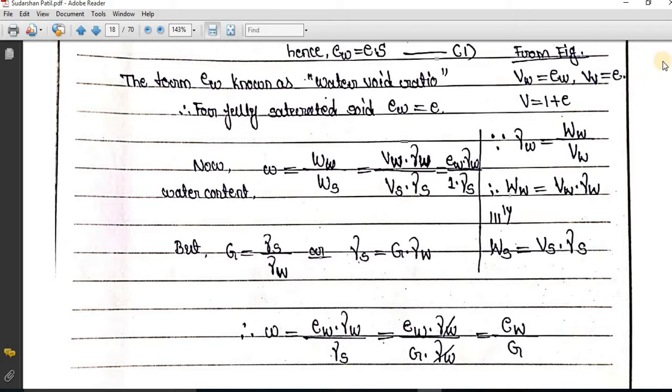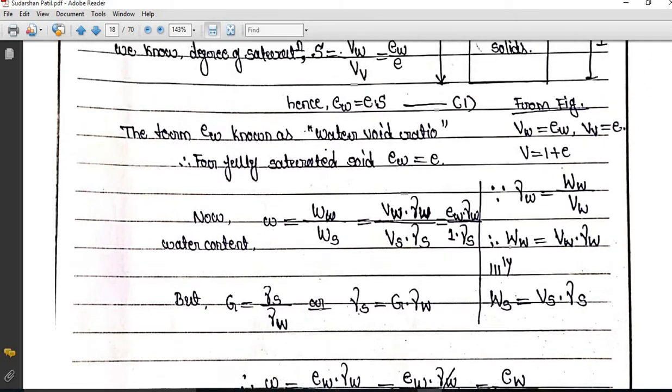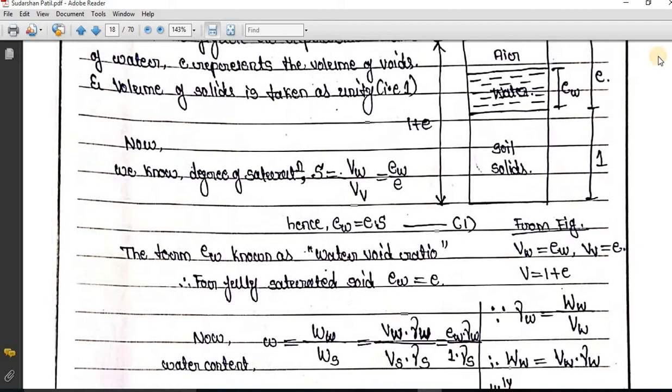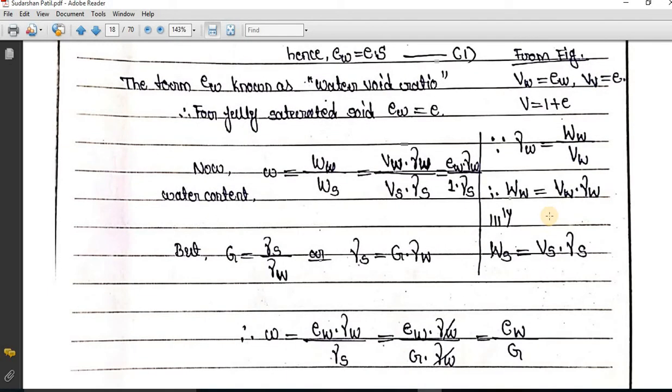So you can see by the figure what we have done: the volume of soil solids, you can see over here, we have kept as unity. Same thing we are following. So if we keep the volume of soil solids as unity, the volume of water is nothing but e_w, which we have kept. So γ_w divided by γ_s we are going to keep as it is. So γ_w divided by γ_s is nothing but G, that is, specific gravity. You can go through that equation. So G is equal to γ_s divided by γ_w. So γ_s is equal to G into γ_w. I am going to take it as it is shown.